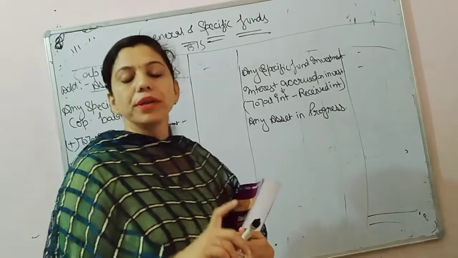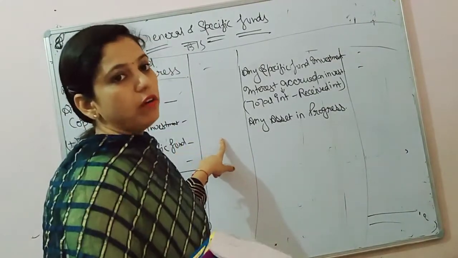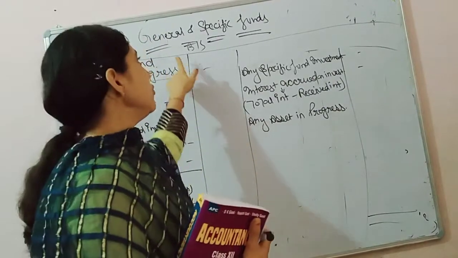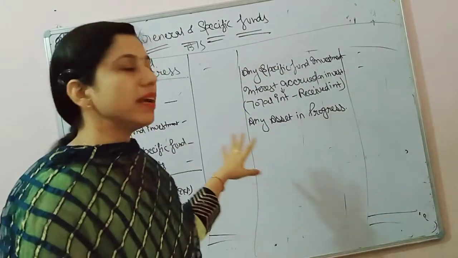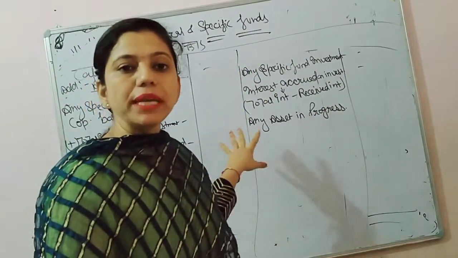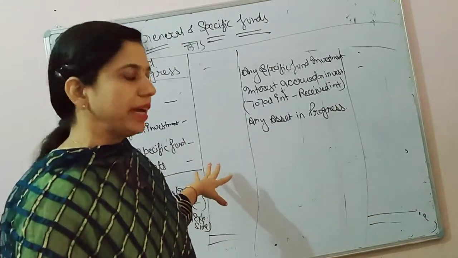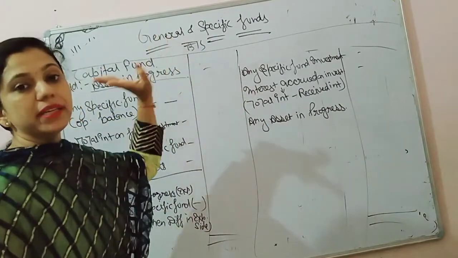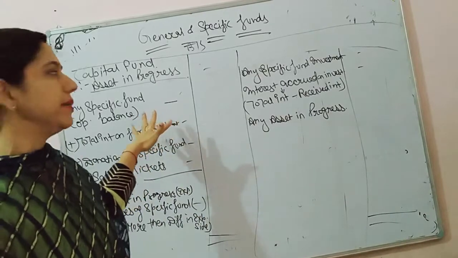Students, today I am going to discuss with you an important treatment of non-profit organizations. The treatment is of general and specific fund. I have made a format so that you can easily understand how to deal with different kinds of items. Balance sheet is here. Any fund is of capital nature, that's why they are on the liability side.